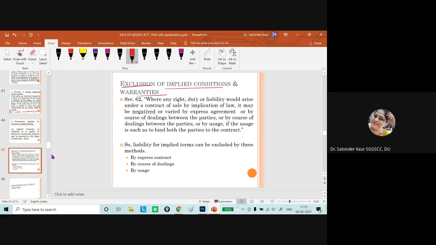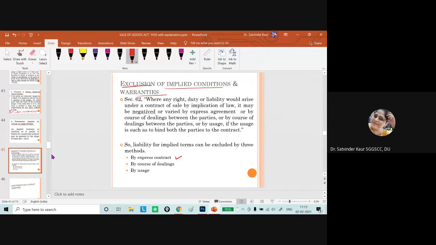In this case, we say that it is for the benefit of the parties. By the course of dealing between the parties, if they want to bind both parties to the contract, or if there is any implication of law which they want to exclude by express agreement, then they can exclude any of the warranty.